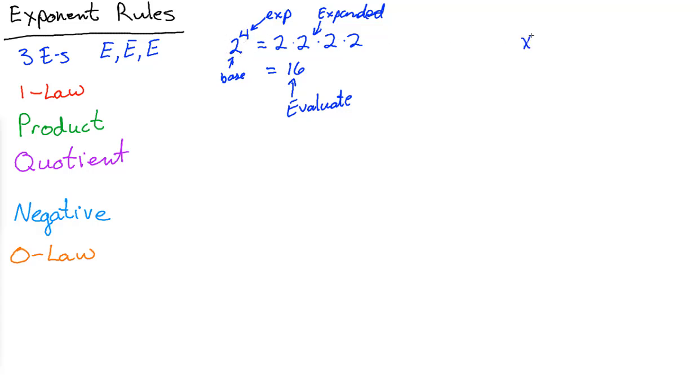Like if you have x to the third power, that's an x times an x times an x, but you can't evaluate it unless you know what x is. And if they say, oh, if x is 2, then you stick a 2 in there and you get 2 to the third power, or cubed.